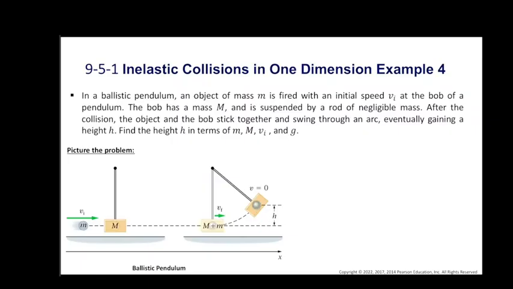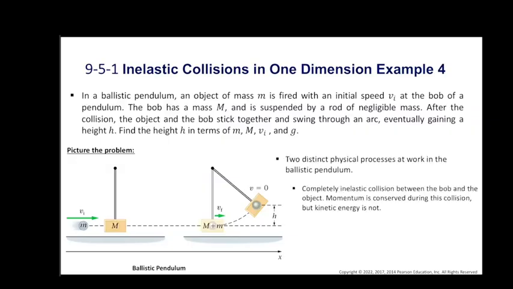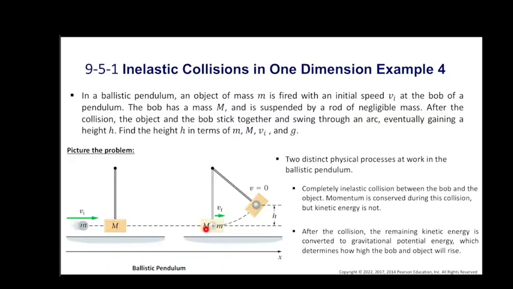Now in this case, there are two different physical processes that happen. The first one is the collision between the bob and the object, which is completely inelastic as they stick together after the collision. But since the collision is inelastic, kinetic energy is not conserved in the system. Next, after the collision, the remaining kinetic energy is converted to gravitational potential energy, which determines how high the bob and object will rise.